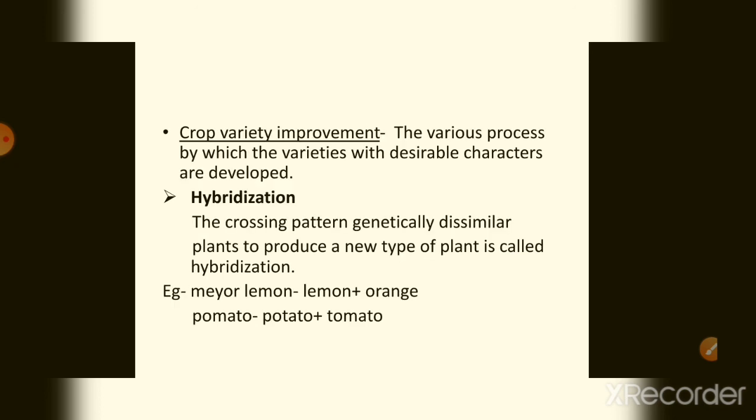Next, crop variety improvement. Crop variety improvement is the process by which new varieties are developed. First is hybridization. This is the process by which we cross plants so that we get a new plant. For example, when we cross a lemon and an orange, we would get a new crop, that is Meyer lemon. And potato and tomato, if we cross them together, then we will get a new plant.